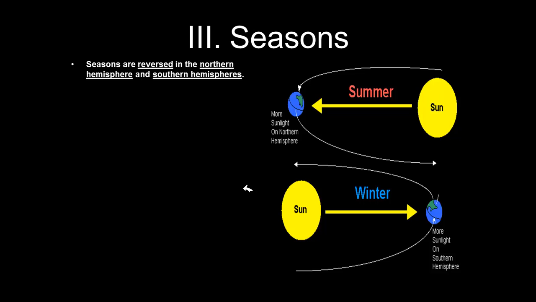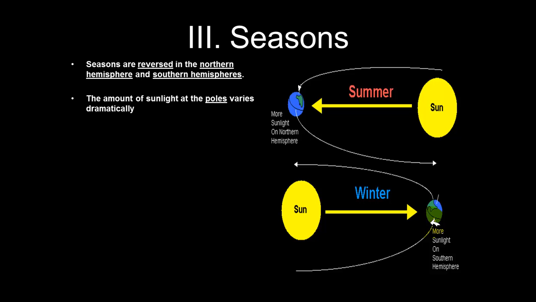This explains why seasons are reversed in the northern and southern hemispheres. Also, the amount of sunlight that both the North and the South Pole receive varies dramatically. For approximately 6 months that the North Pole is closer to the sun, it receives direct sunlight, with no nighttime. And down here, for approximately the 6 months that the southern hemisphere is closer, the South Pole has daylight for 6 months.